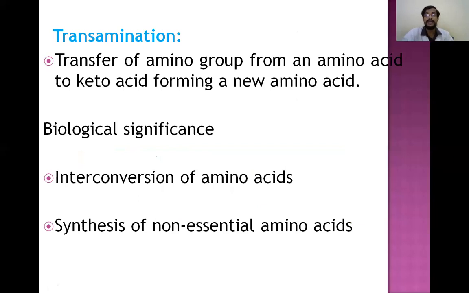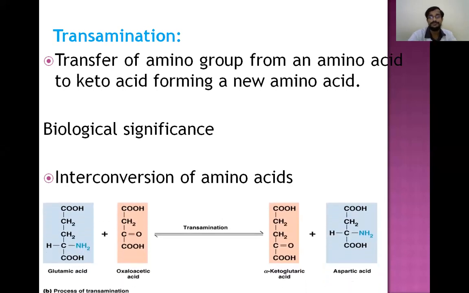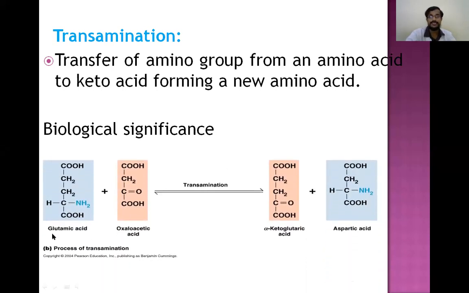They are used for interconversion of the amino acids and the synthesis of non-essential amino acids. Non-essential amino acids are synthesized within the body. That's why they are not needed to essentially supply in the diet. So for this, transamination, deamination are required, and these reactions take place with the help of amino group of the amino acid. You know the transamination reactions in which one amino acid is converted to another amino acid, and the keto acid is converted to another keto acid.